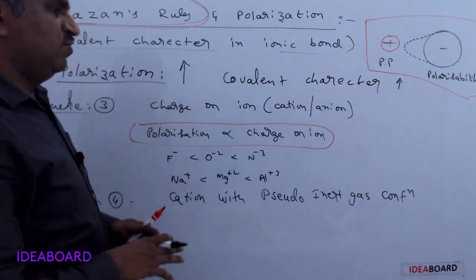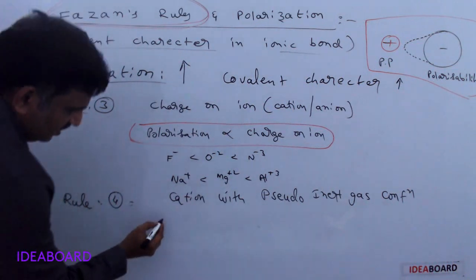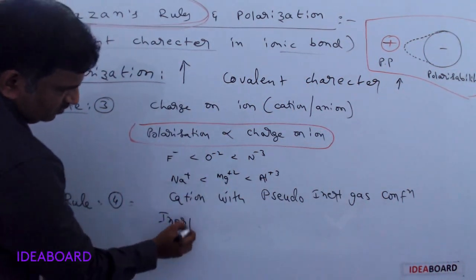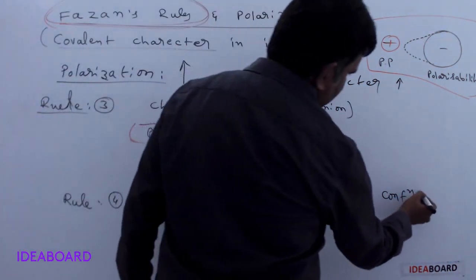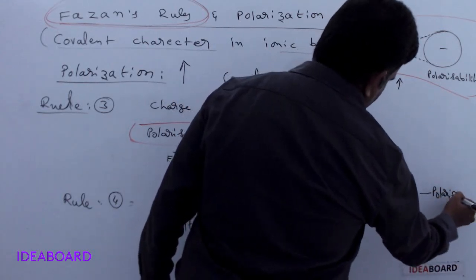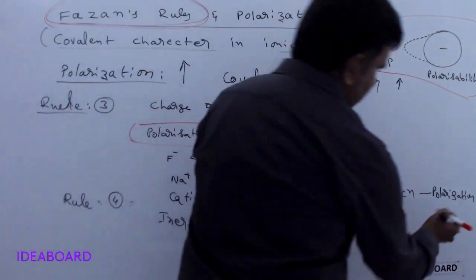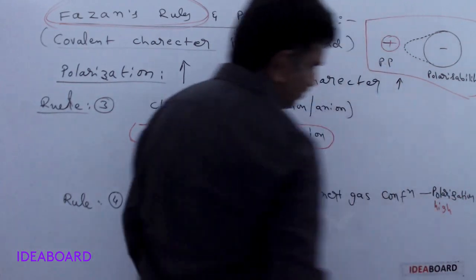I think you may have studied it in the periodic table, but please try to remember. I am giving the inert gas configuration first. A cation with pseudo inert gas configuration has more polarization, or high polarization.